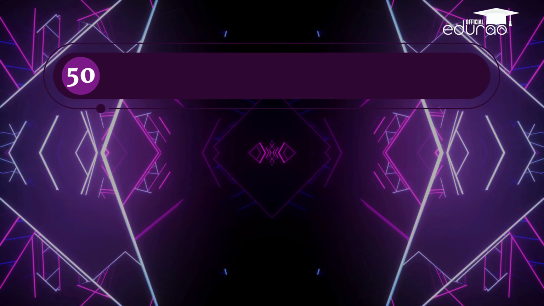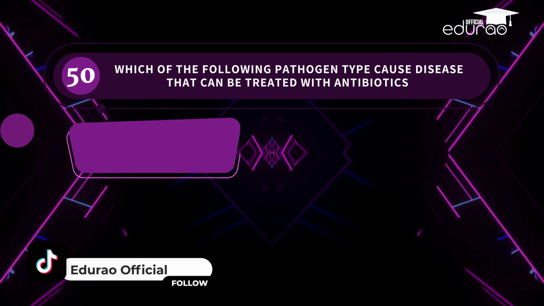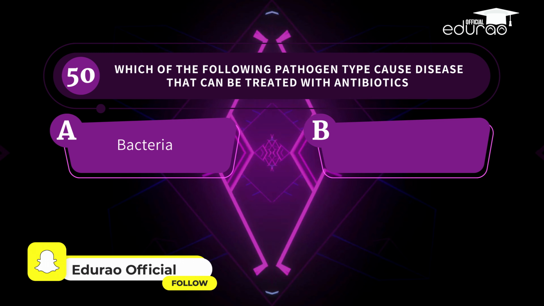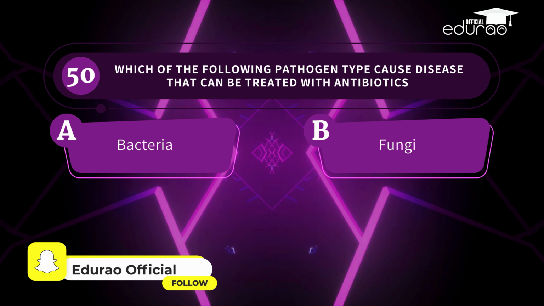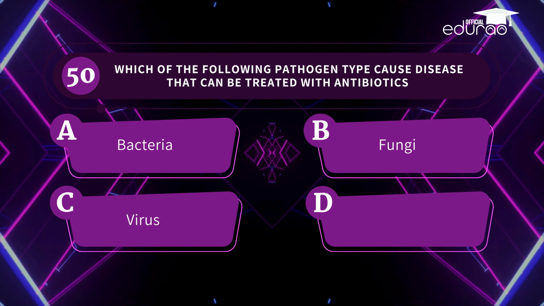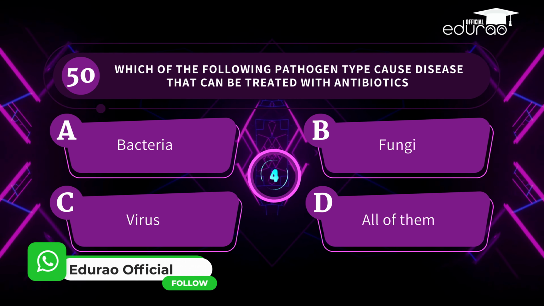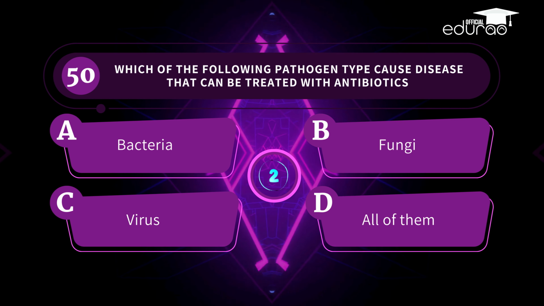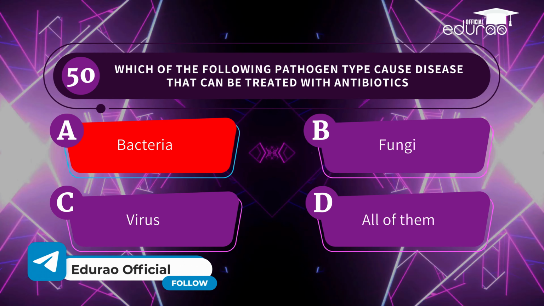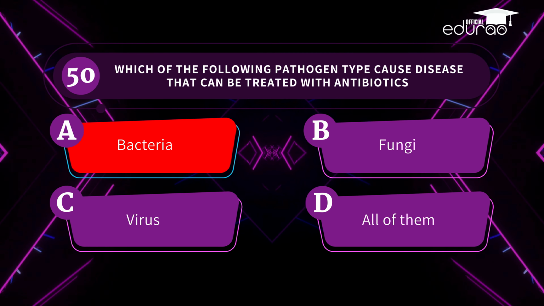Question 50. Which of the following pathogen types cause disease that can be treated with antibiotics? A. Bacteria, B. Fungi, C. Virus, D. All of them. You've identified it correctly. The correct answer is bacteria.